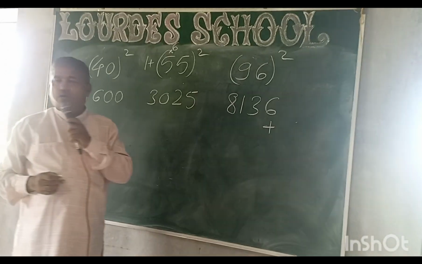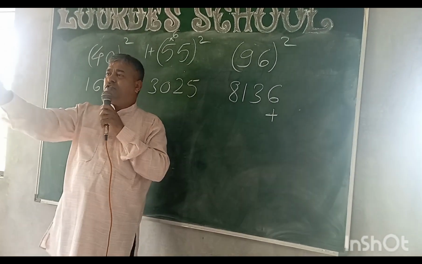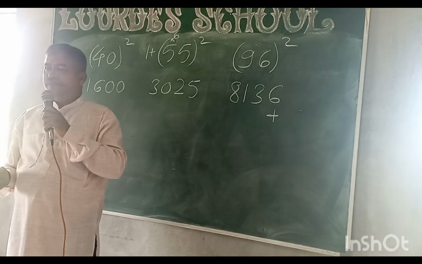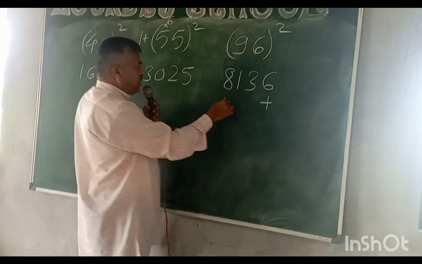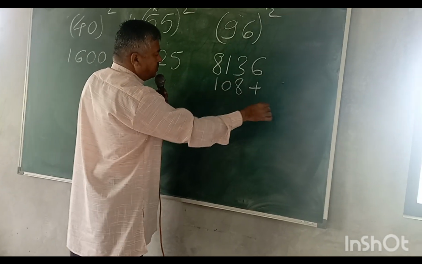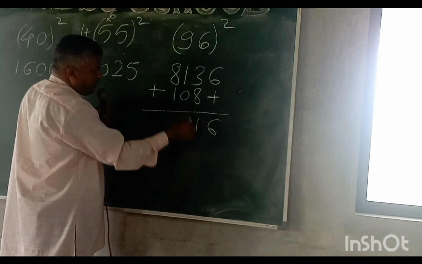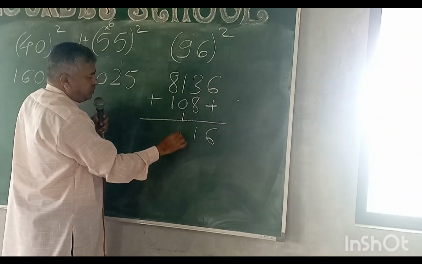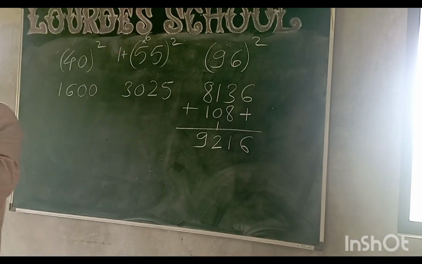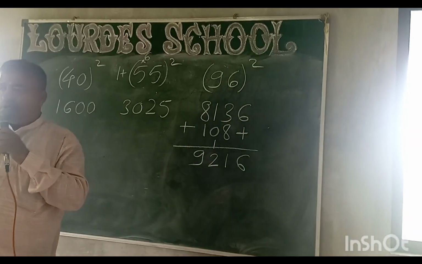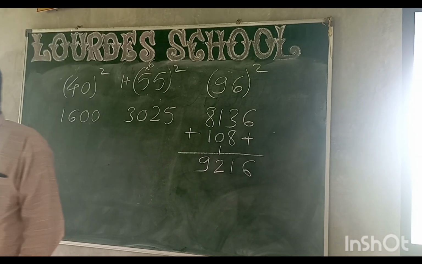Multiplication of these two, 9 times 6, 54. Make it double, 108. Come on, add that. 108. Add that. This is 6, 11, 1 carry on, 2, 9. Okay, this is the square of 96. Is it clear? Do you want to take down this?